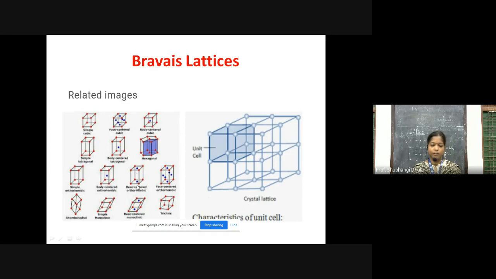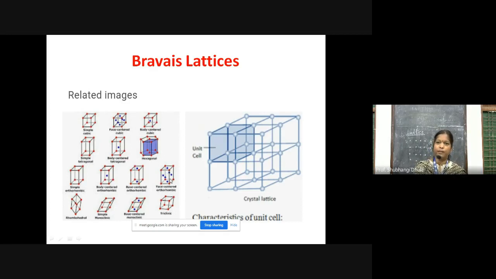Then face centered: here there are two pairs of faces in opposite directions, and out of these two pairs, only one pair of faces has constituent particles at its center. That is called the base centered orthorhombic unit cell. The last one is the face centered, FCC.